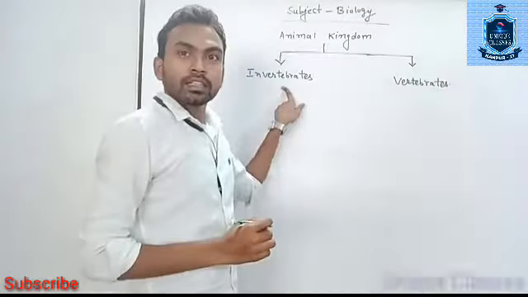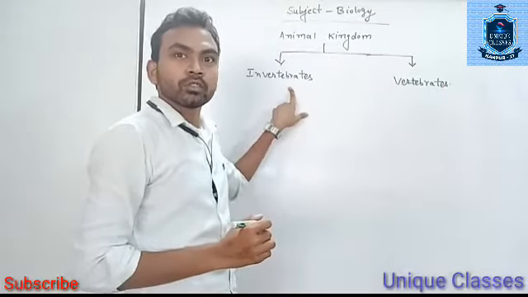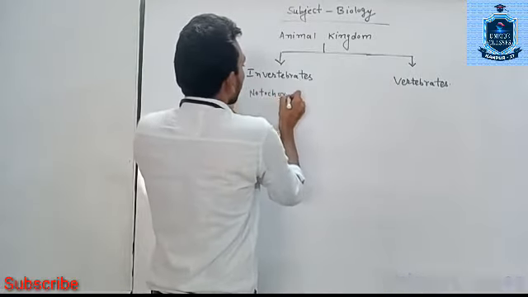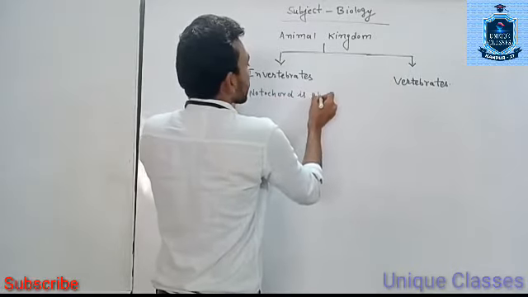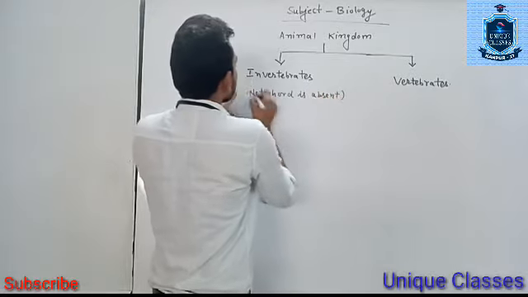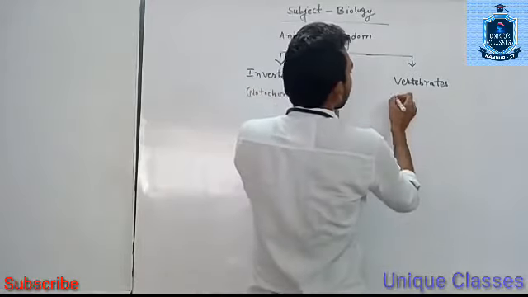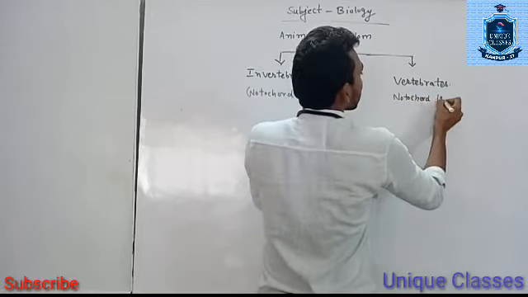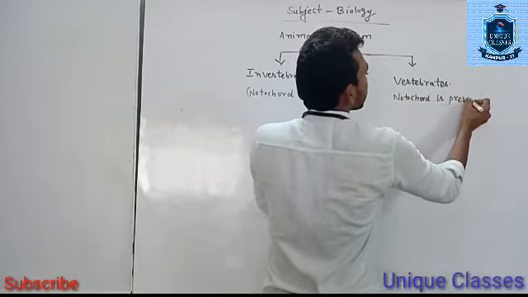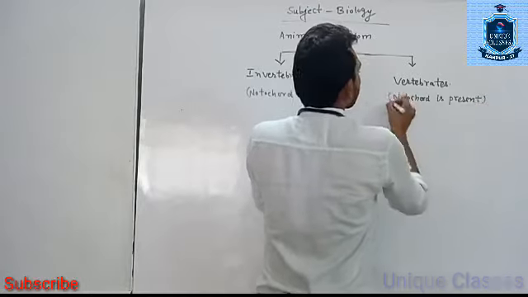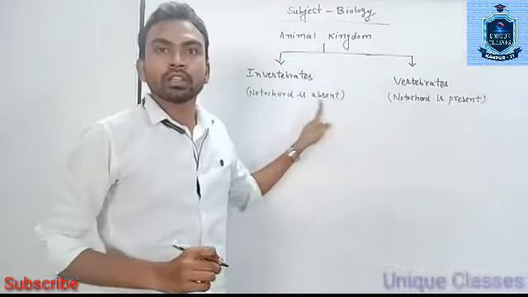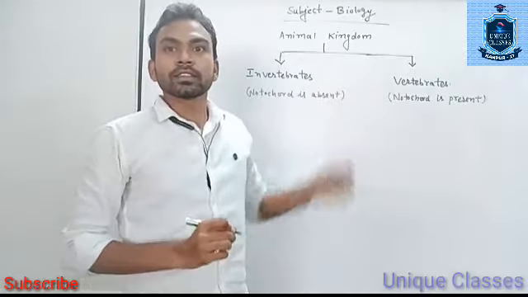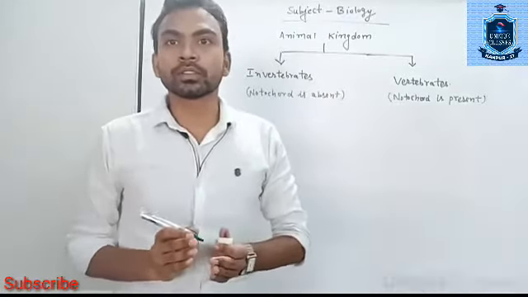The main characteristic feature of invertebrates is that notochord is absent, and in vertebrates notochord is present. Right? On the basis of this feature, the animal kingdom is classified into two groups.